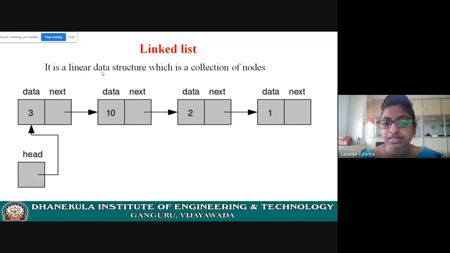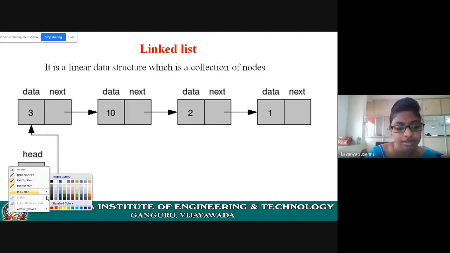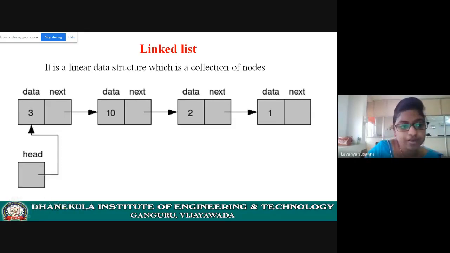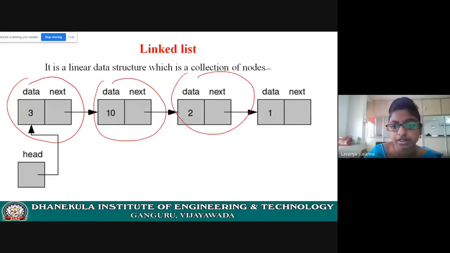See here, linear data structure. Here the elements are arranged in some linear fashion, sequential order. Linked list is a linear data structure which is a collection of nodes. See the diagram, see the picture, you will understand. See, this is a node. This is a second node, this is a third node, and this is a fourth node. Linked list is a collection of nodes.